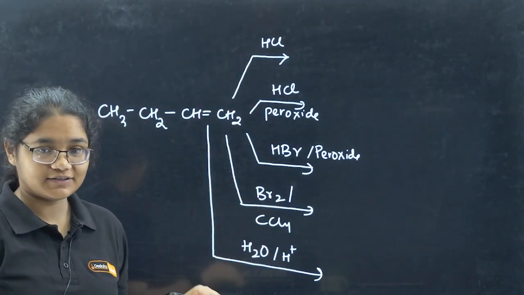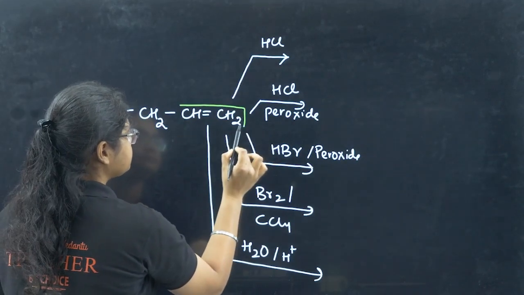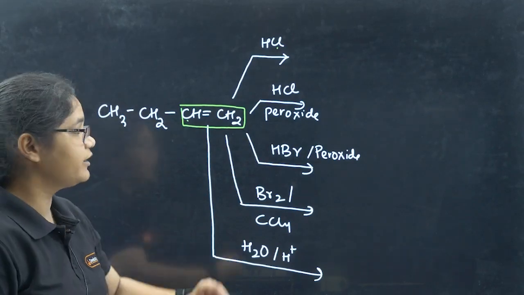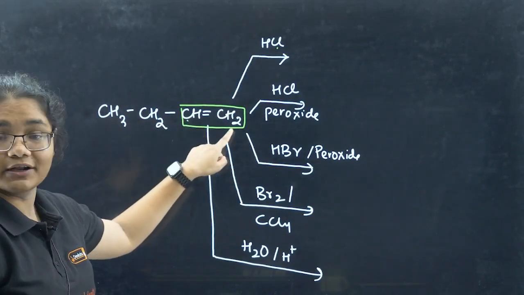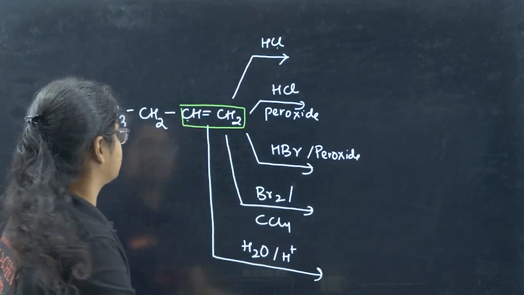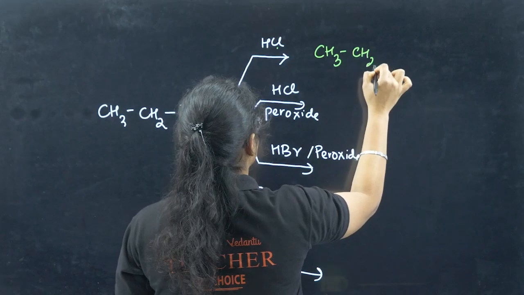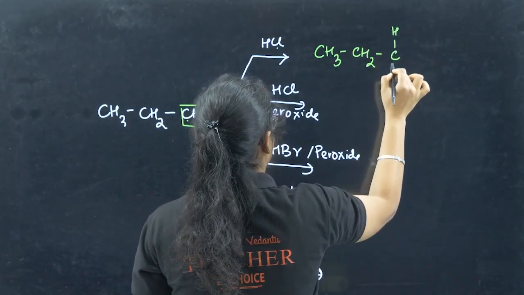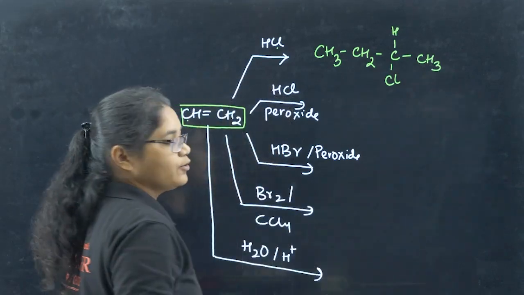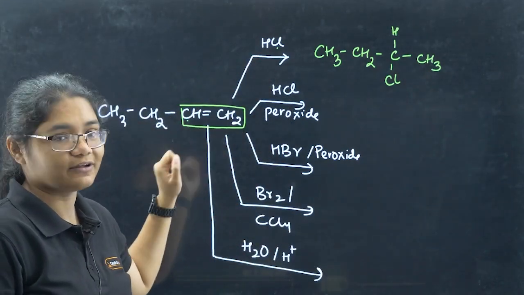There is no peroxide, so Markovnikov's rule will follow. According to Markovnikov's rule, the negative part will go to the carbon having less number of hydrogen. So chlorine, here 1 hydrogen, here 2 hydrogen. So the negative part will go to the carbon having less number of hydrogen. So what will be the product here? CH3 CH2 CH, and here you have added Cl and then CH3. I hope you are getting this one. The negative part is added to the carbon having less number of hydrogen.